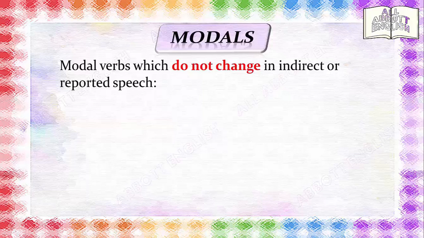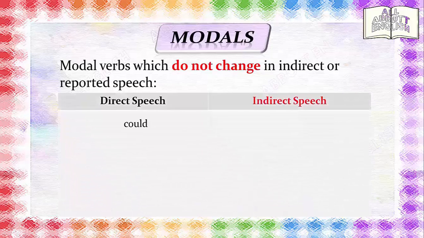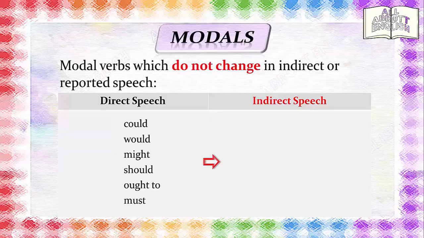There are modal verbs which do not change in indirect or reported speech. Here are some examples: could, would, might, should, ought to, must. These modal verbs remain the same in the indirect or reported speech.